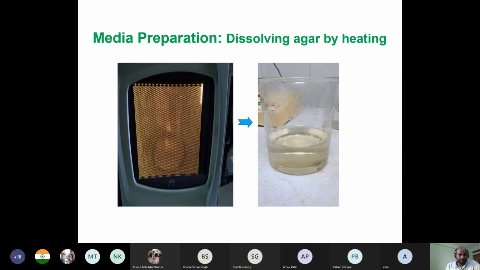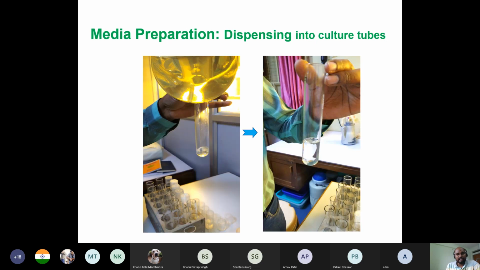After this step, you have to pour the media into the culture tube. I have already shown you the culture tube. In most cases it is 10 to 15 ml, depending on the requirement. So the question is why not more or less; the maximum is 15 ml for this particular height of culture tube. Because you have to give some space for the plants, the explants, to grow. Suppose you fill media up to here, there will be no space for the plants to grow. So for that reason, in most cases 10 to 15 ml is sufficient.